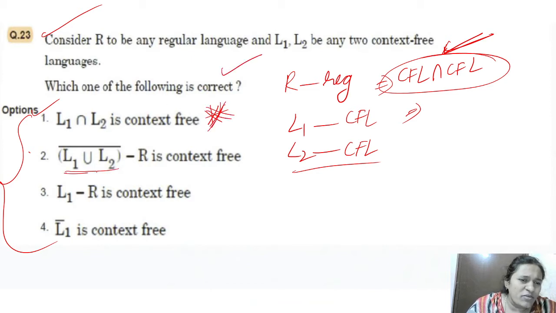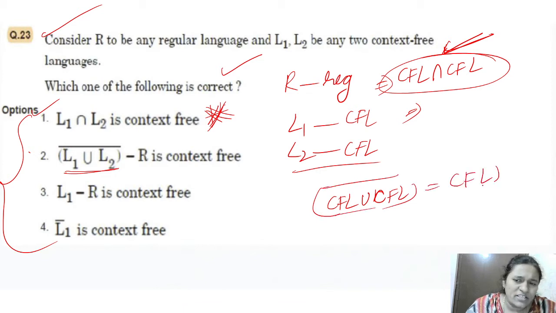Next, L1 union L2, that is CFL union CFL, complement. CFL union CFL is CFL because CFL is closed under union, and then complementation. CFL is not closed under complementation, right? That will become CSL minus regular.